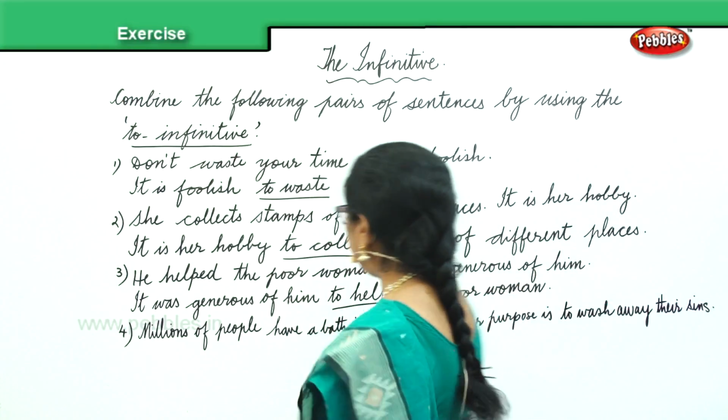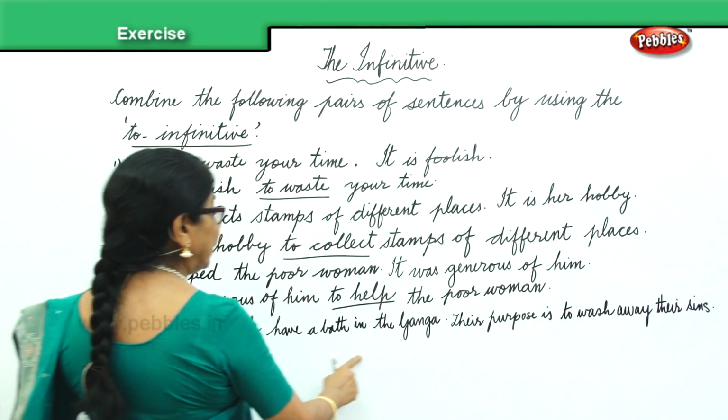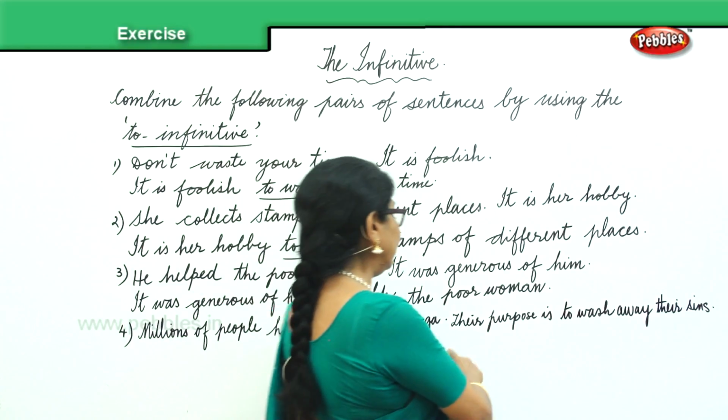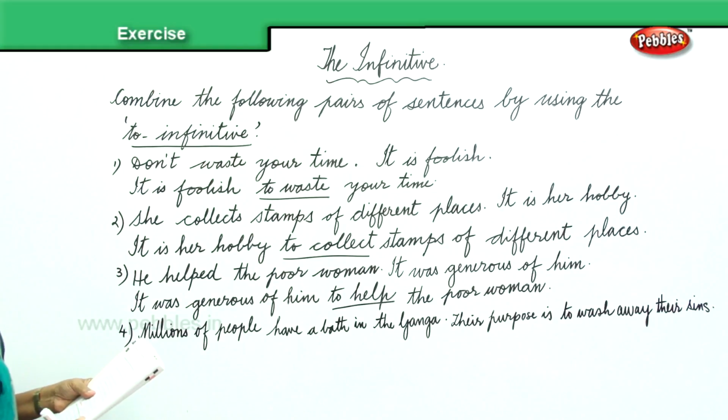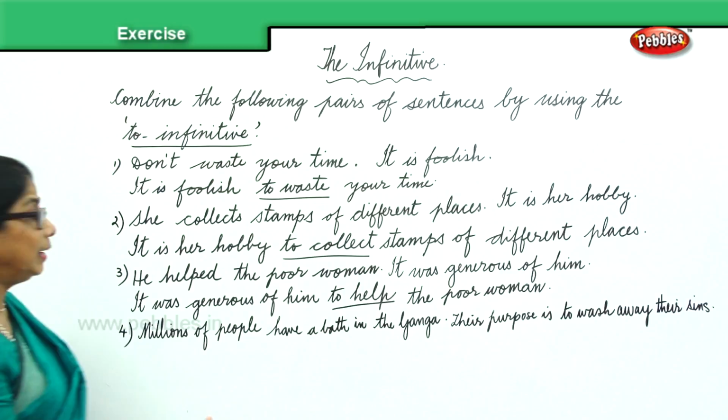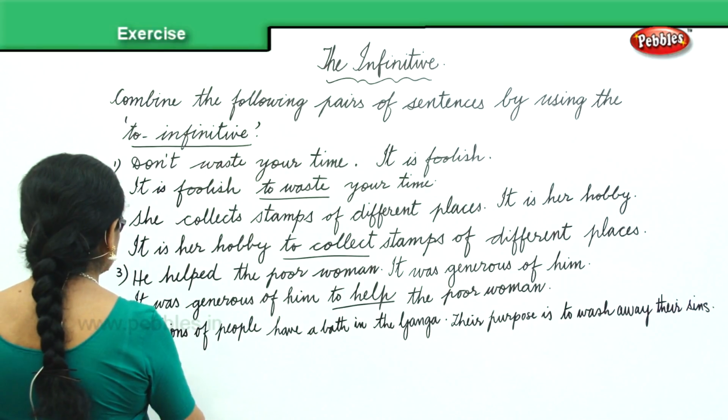Now, how will you combine that? So, you can say millions of people bathe in Ganga to wash away their sins. That can be the answer.